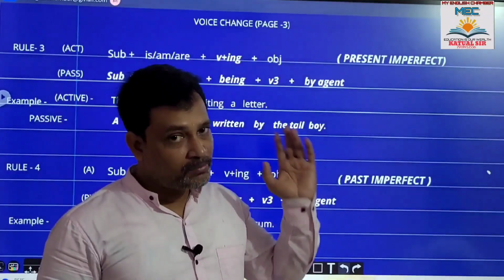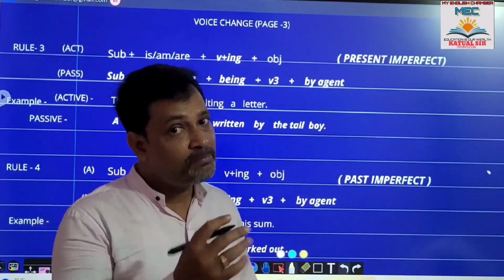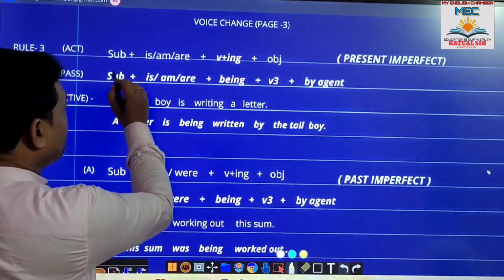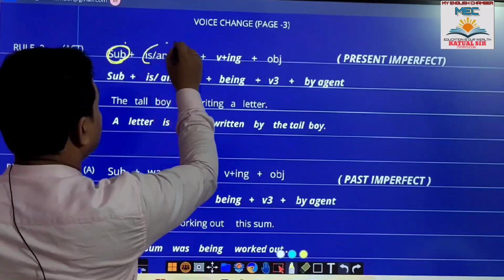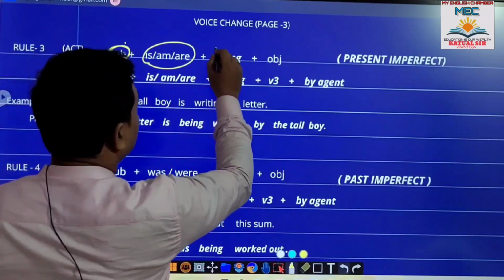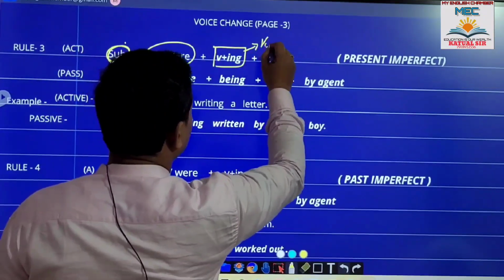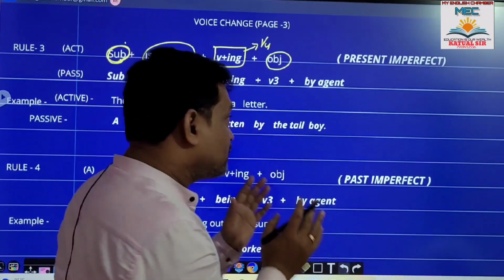Let's move to rule number 3. Rule number 3 tells us present imperfect. Rule number 4 tells us past imperfect. Let's know the active rule first. As far as the active rule is concerned, first you will find subject, then is or am or are, then verb with ing, that is known as before, then object. It is an active.